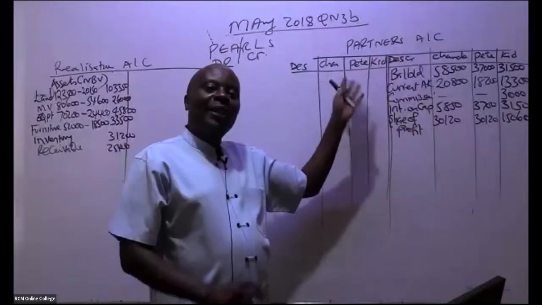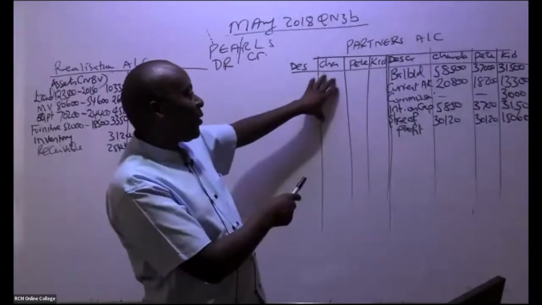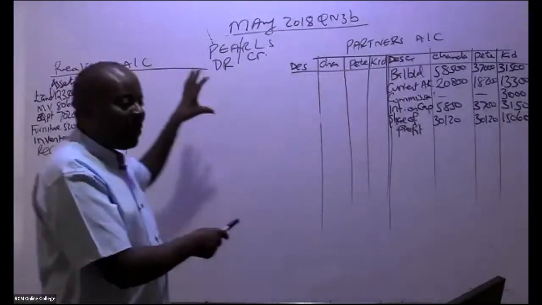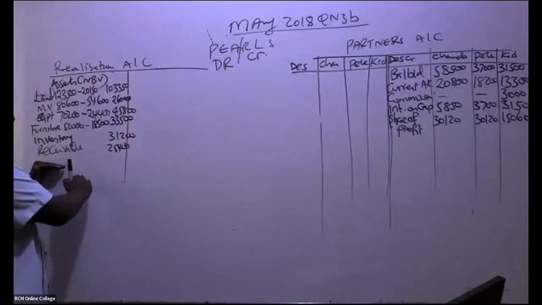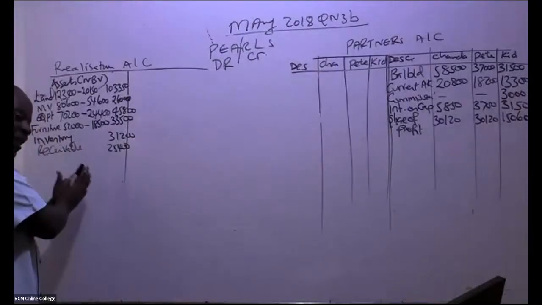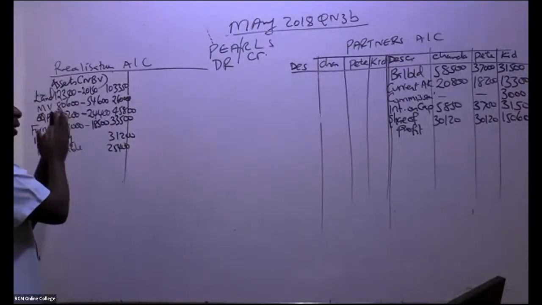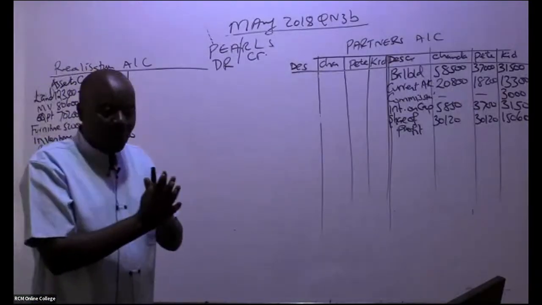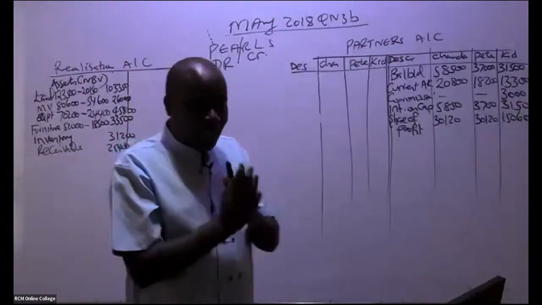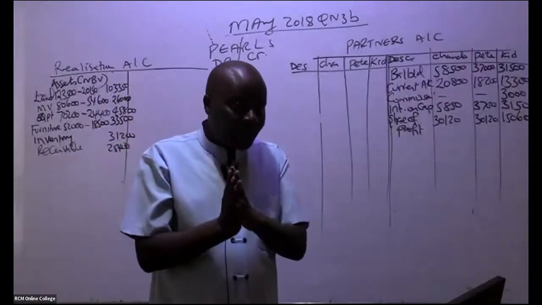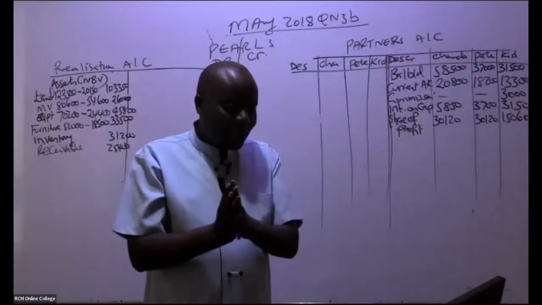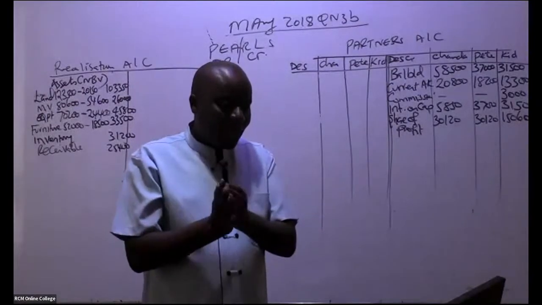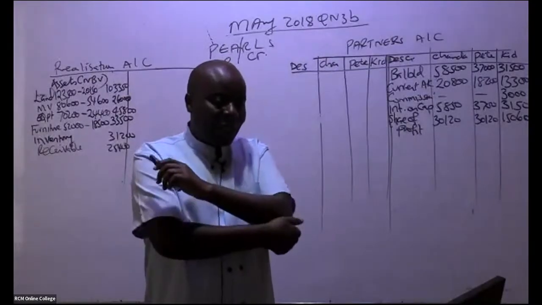So assets taken over by the 3 ninjas, we shall give them their assets. We shall debit here when we reach that point. If the investments were taken over by the new company, then I would have debited here, because here we only debit this account with assets that went to the new company that was formed. Is that clear, John, and everyone else? We shall only take to the realization account the assets taken over.